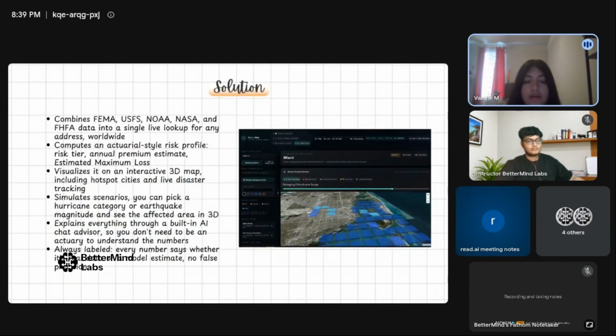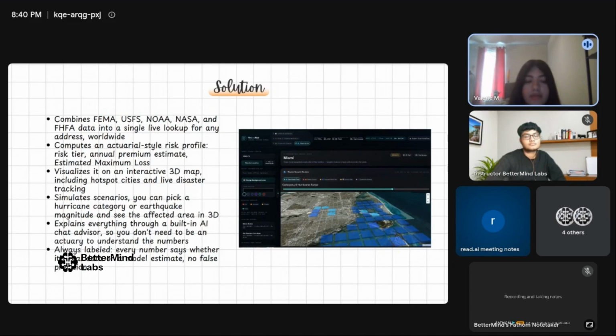For solutions, here's a quick overview of how everything works. The user starts by entering an address, right here. The request goes through Flask, and the application collects information from various government data sources.